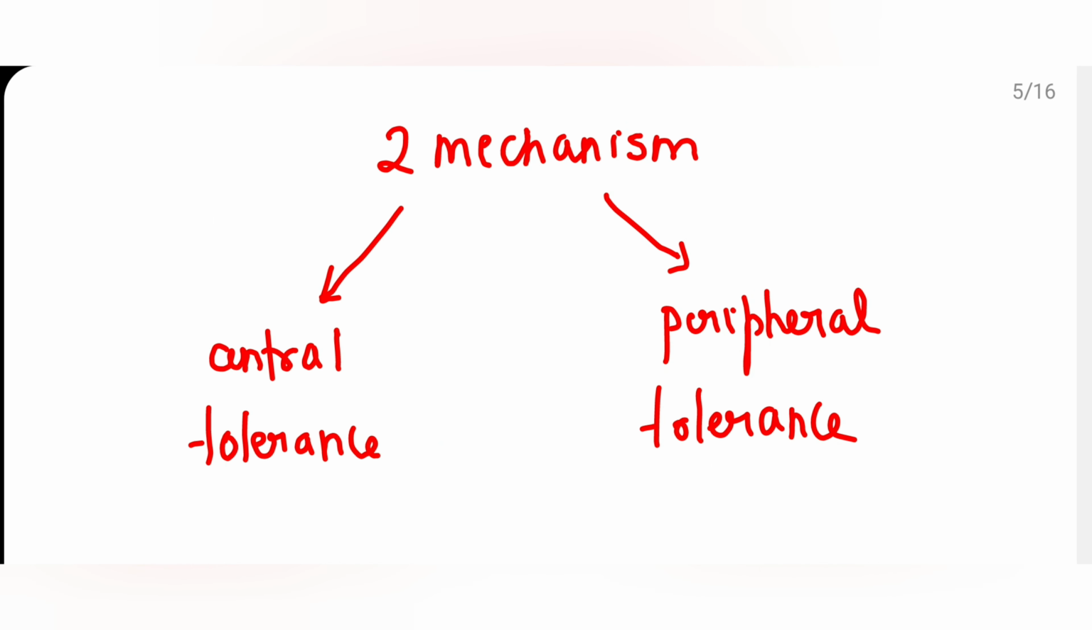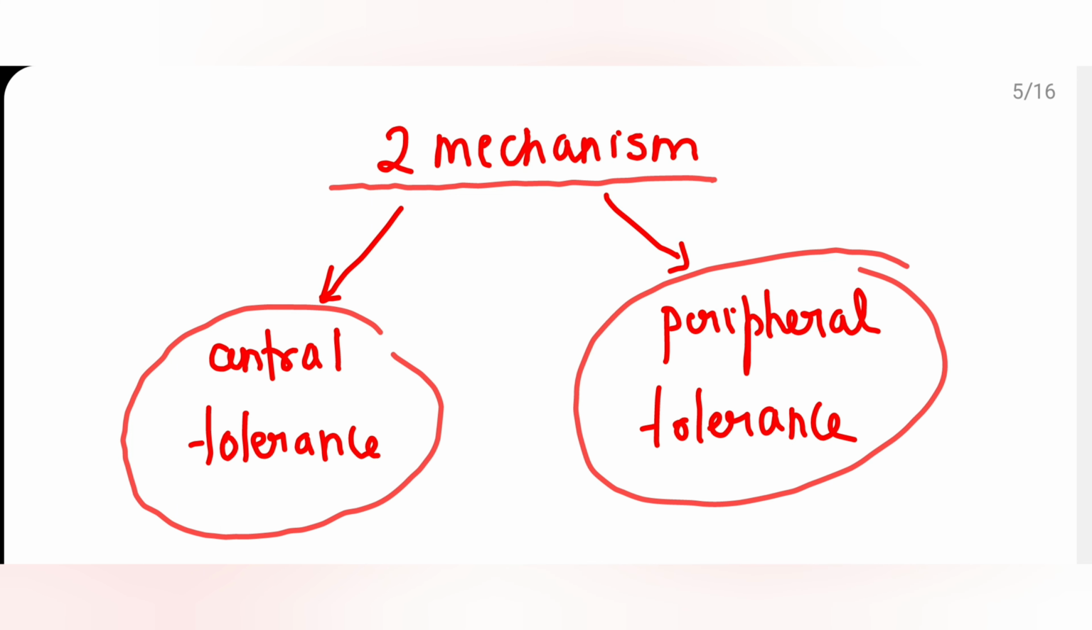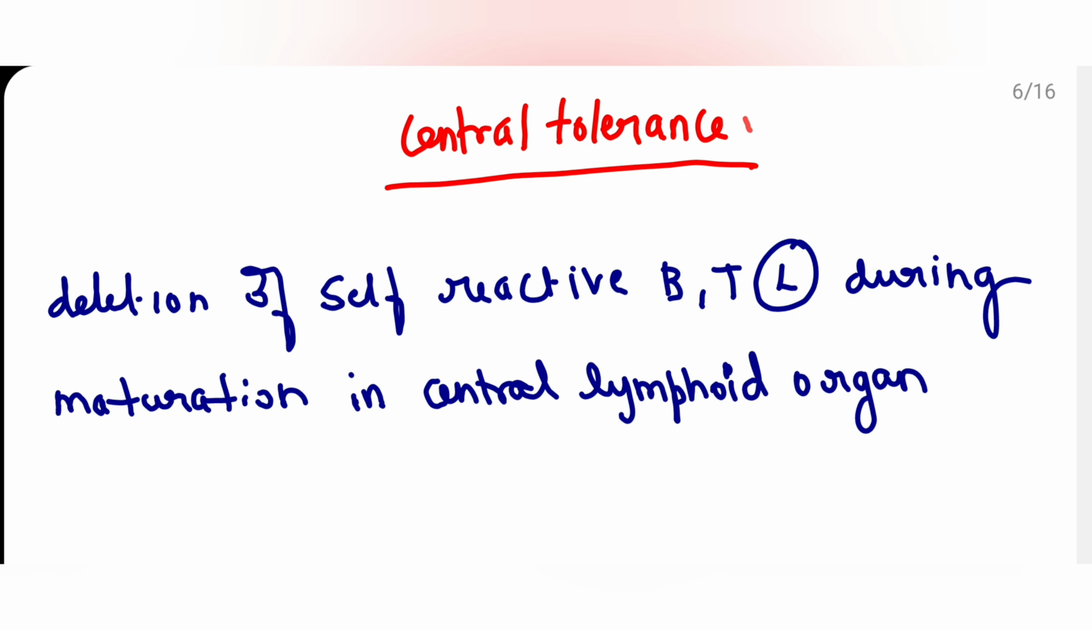So, how are these self-reactive receptors on T and B lymphocytes eliminated? This is by two mechanisms. One is central tolerance, another is peripheral tolerance. Let's see what central tolerance is.